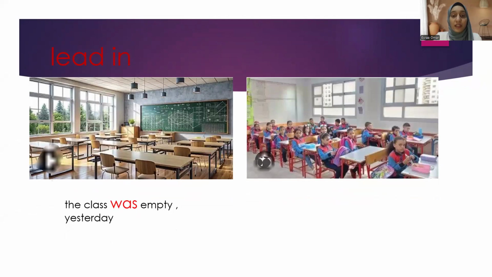So what about this picture? In this picture, there are many students in the class, and this picture is today. So we can say the class is full today. So in the first sentence, we described the picture in the past, or yesterday, and we said was empty. But when we describe the second picture, we said that this class is full today.